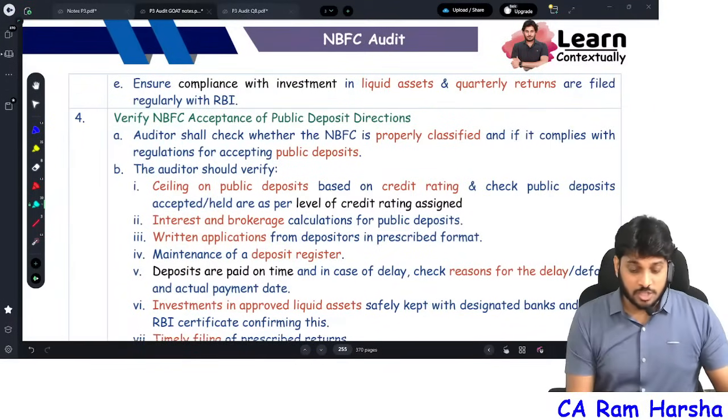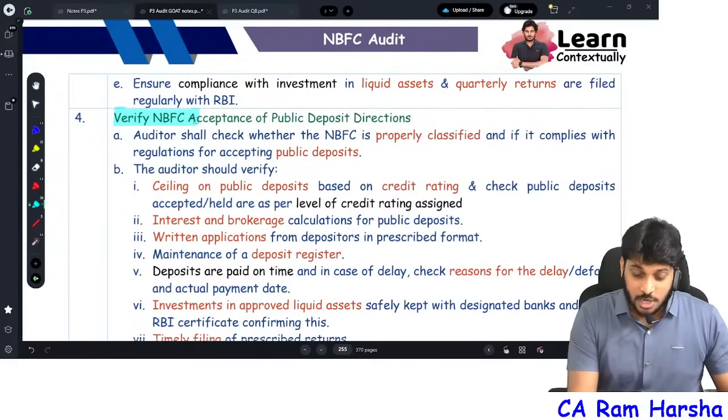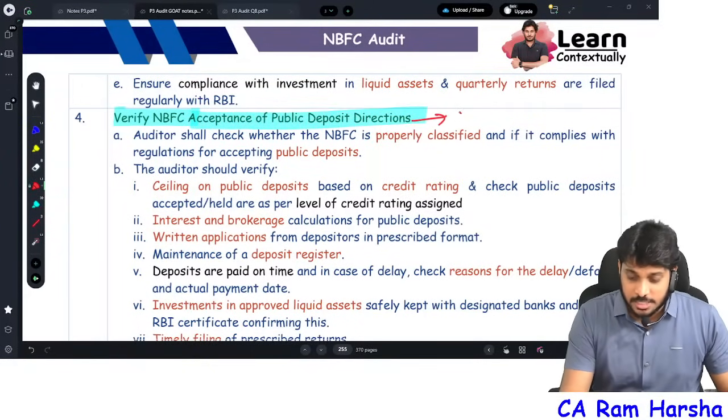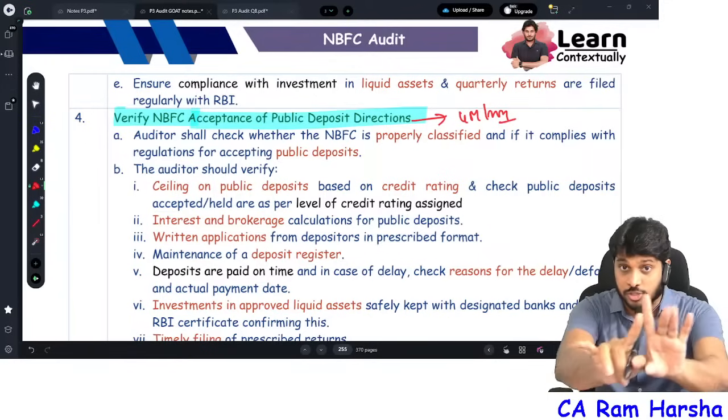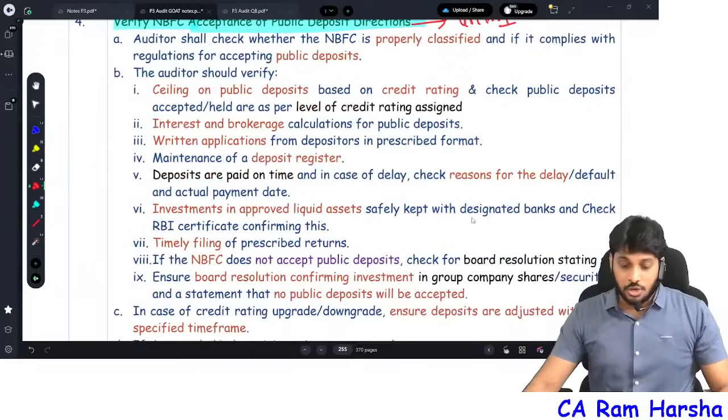Next, an NBFC which is accepting public deposits. What is the audit procedure for an NBFC accepting public deposits? This itself can straight away come as a 4 or 5 marks question. Many students neglect this. Please remember what the auditor has to verify.